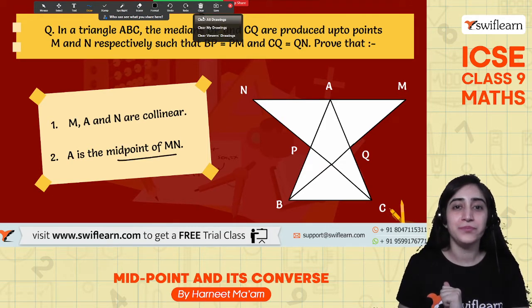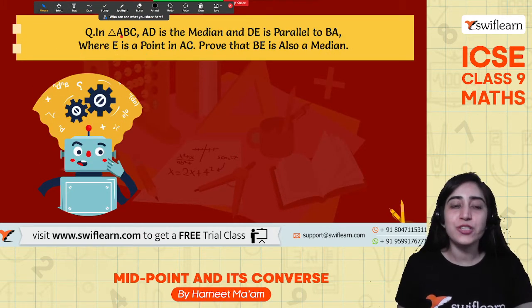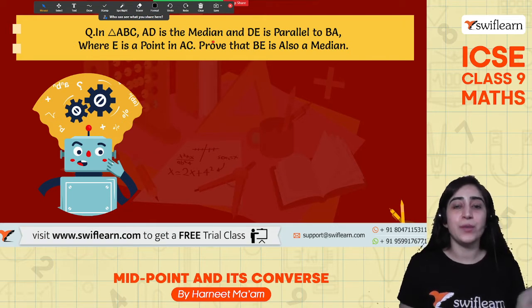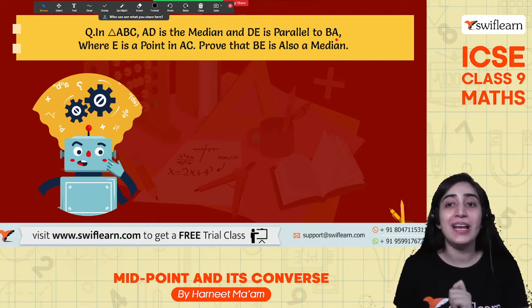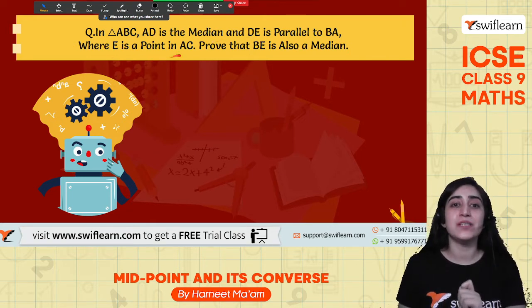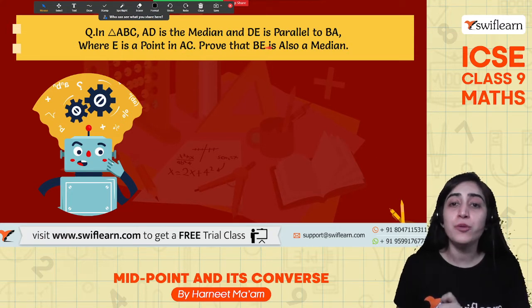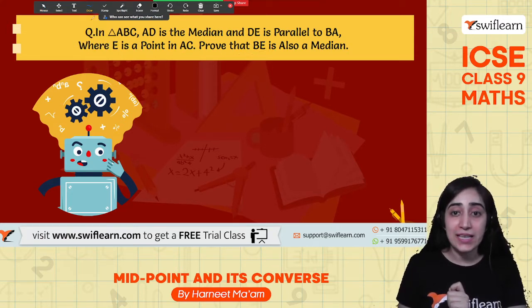All right, great. Moving on to the next one, let's see how many of you can solve this. In a triangle ABC, AD is a median and DE is parallel to BA, where E is a midpoint of AC. We need to prove that BE is a median.